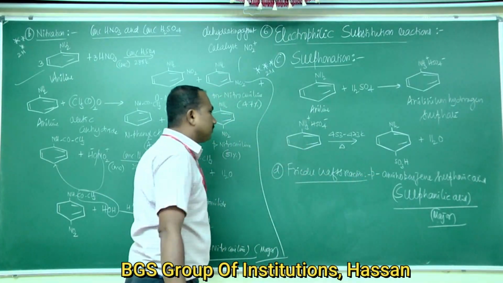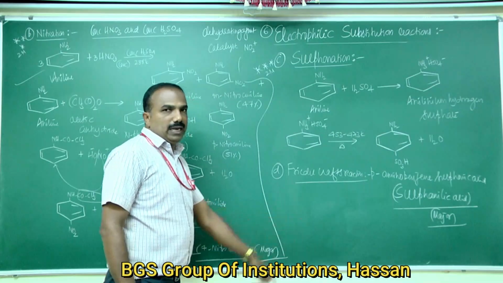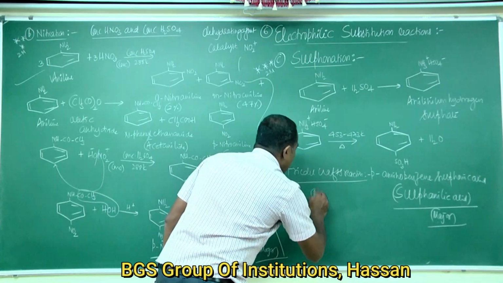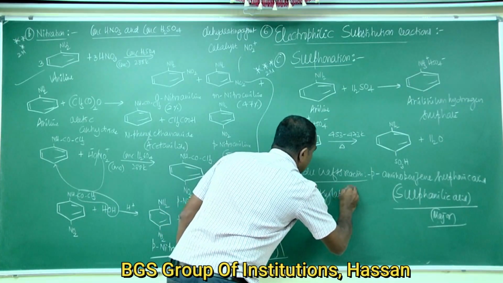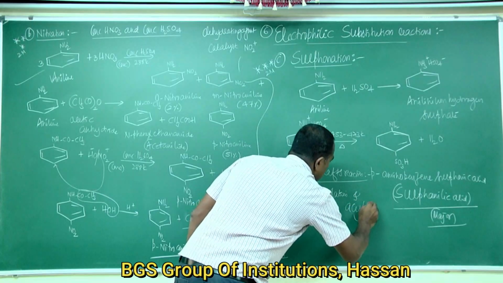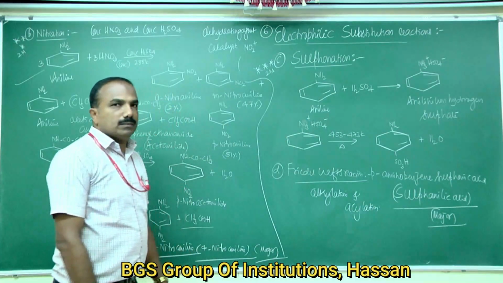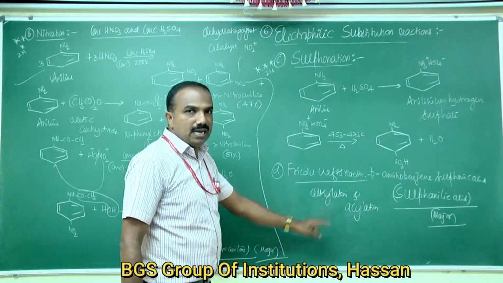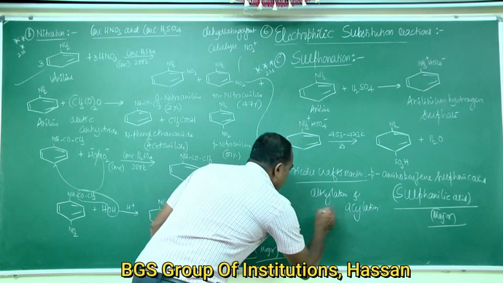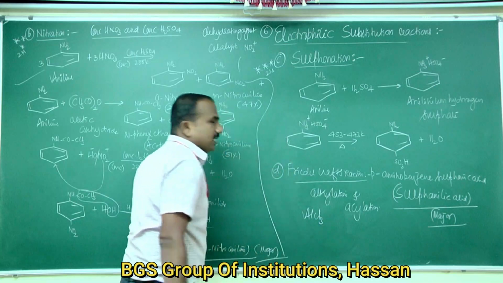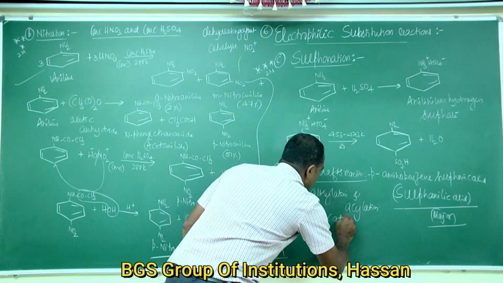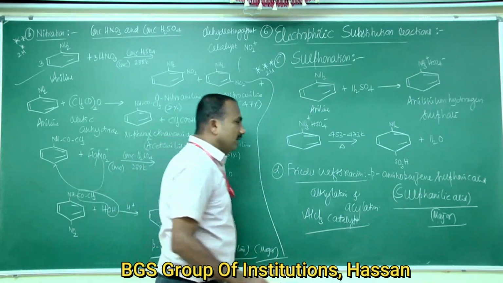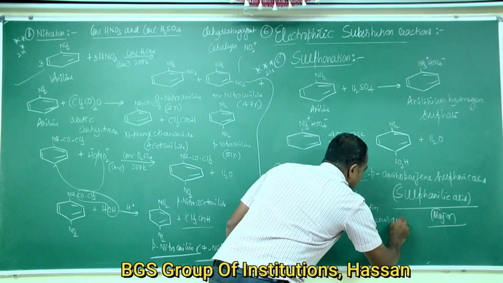Aromatic amines such as aniline do not undergo Friedel-Crafts alkylation or acylation, because the catalyst used is anhydrous aluminum chloride, which acts as a Lewis acid.